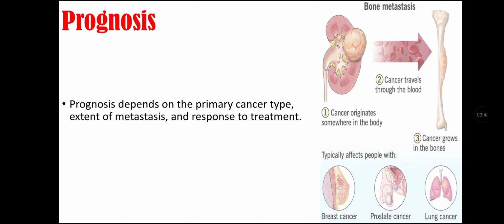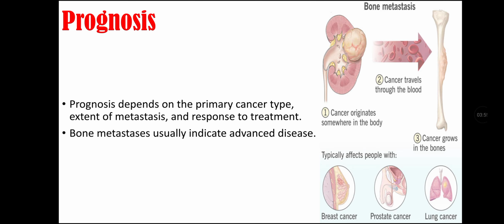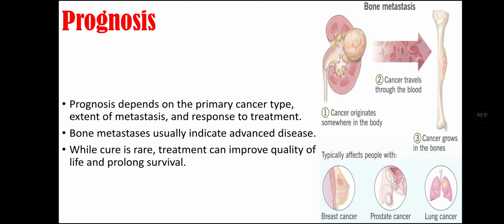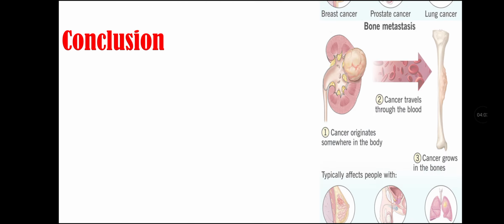Prognosis. Prognosis of metastatic bone tumor depends on primary cancer type, extent of metastasis, and response to treatment. Bone metastasis usually indicates advanced disease. While cure is rare, treatment can improve quality of life and prolong survival.